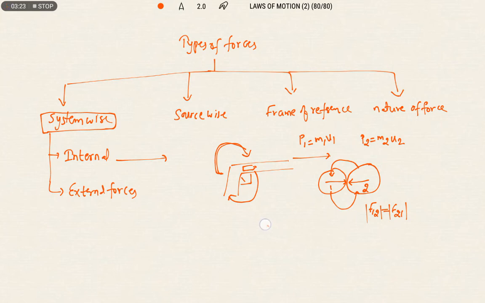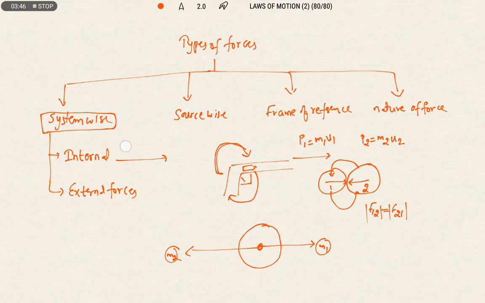In the same way, when an object explodes in mid-air, what will happen? The fragments move in opposite directions to conserve the linear momentum. So during the explosion, whatever forces act on the fragments of the bomb are considered internal forces.